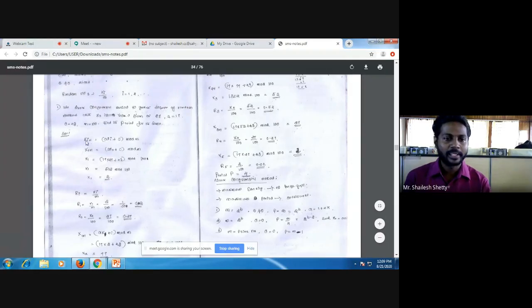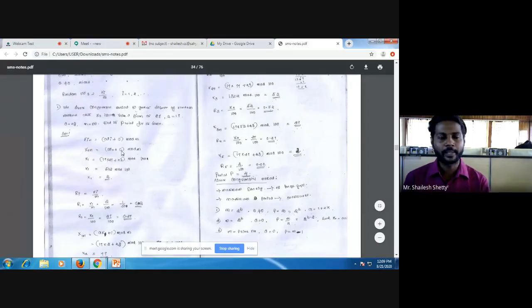Just use the formula X of i plus 1. So the i value is 0, so 0 plus 1: a into Xi, Xi is X naught, plus c, mod m. So X1 equals, what is the a value? 17 into X naught value 27, 17 into 27 plus c value 43, mod 100. If you do that, you'll get 502 mod 100. Modulus means whatever is the remainder portion is the answer, right? You'll get X1 as 2.